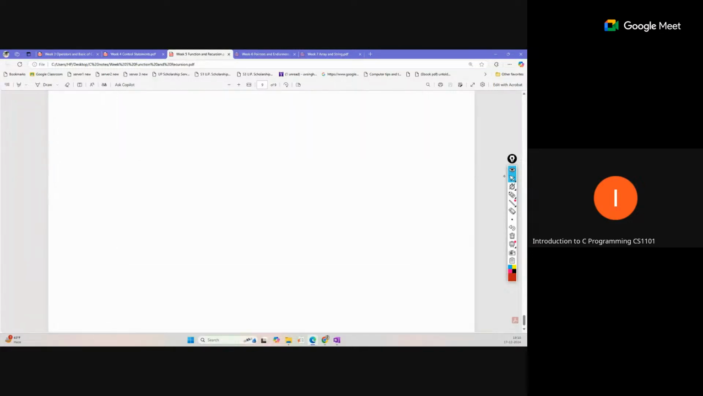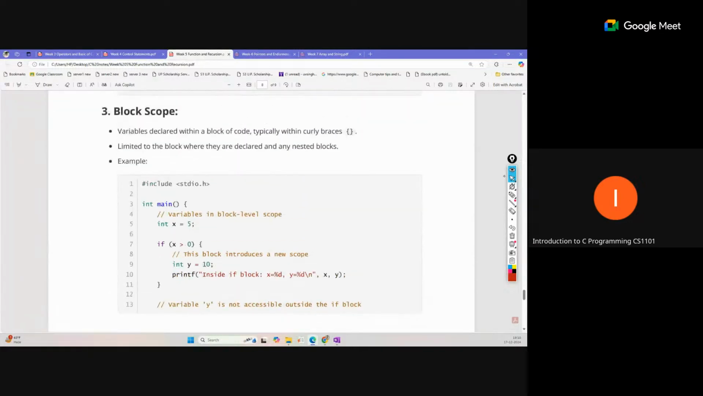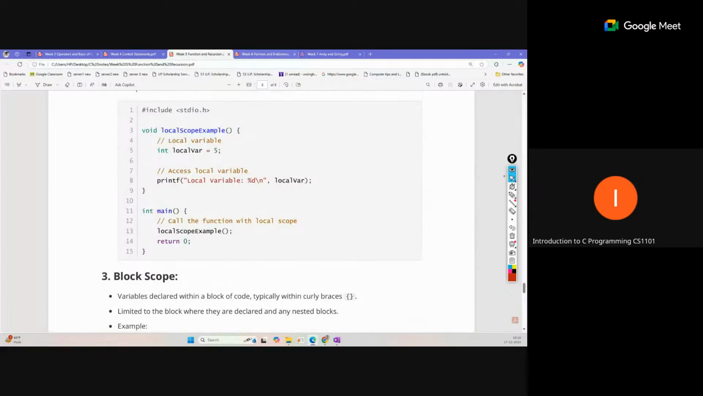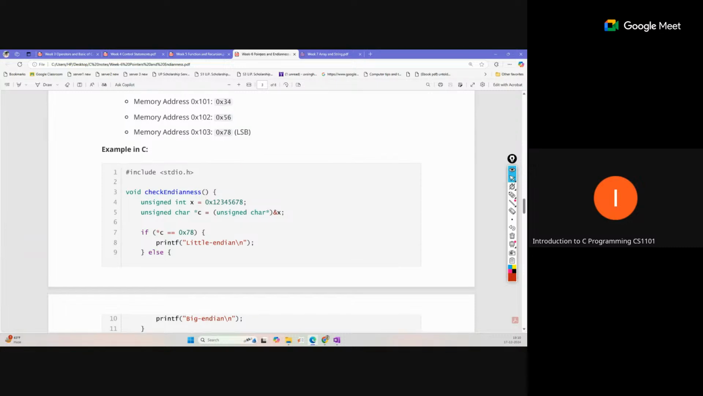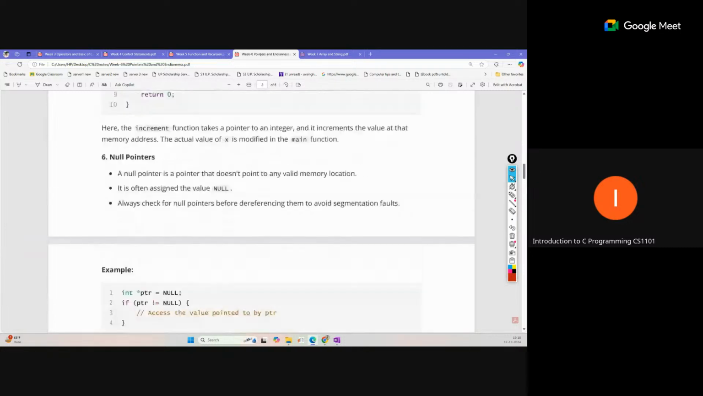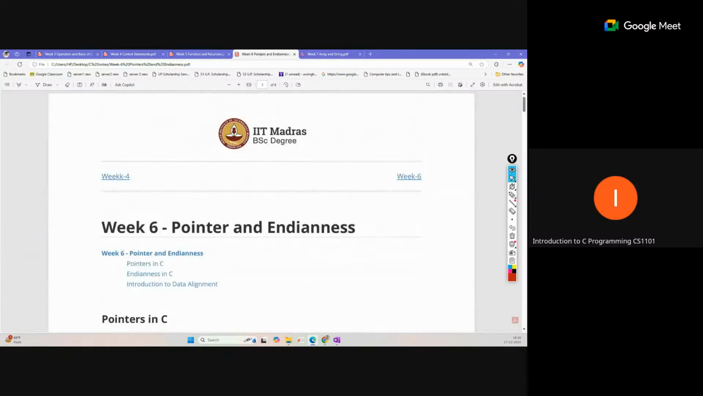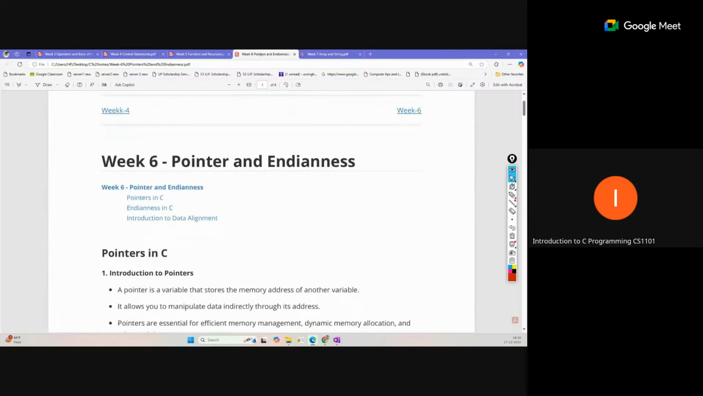So this is the content of week 5, and now let's move to week 6, where pointers start. Pointers and endianness are covered; this is just a memory representation. Pointer is the main content.